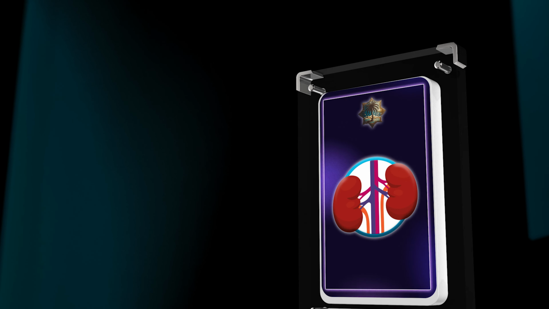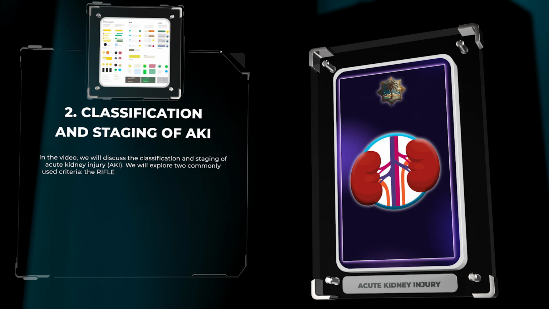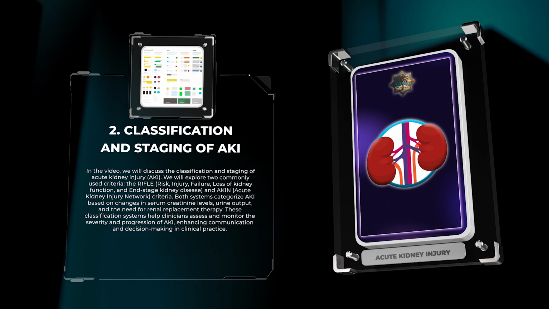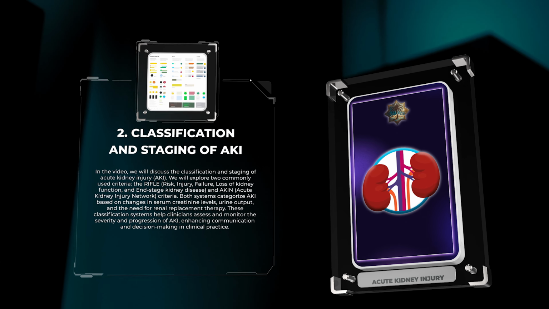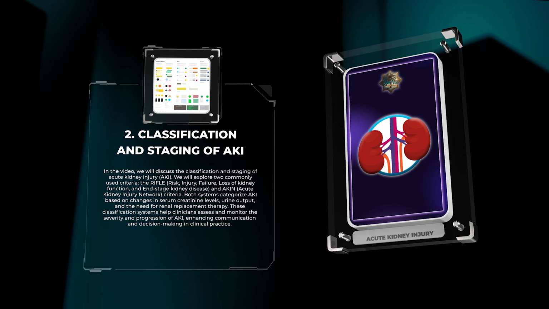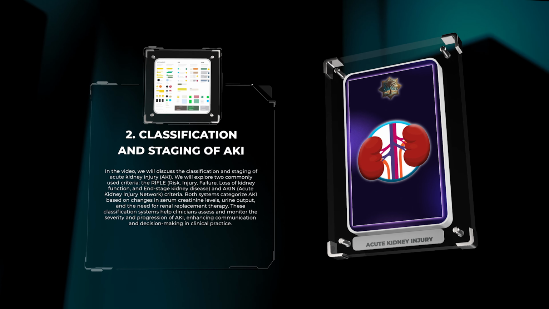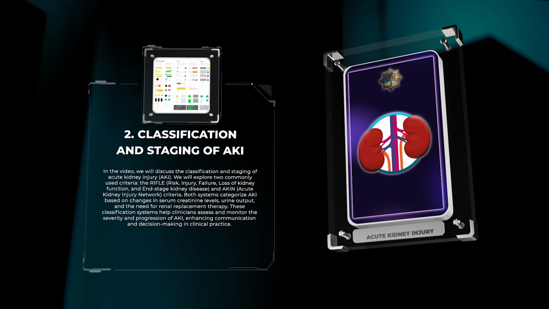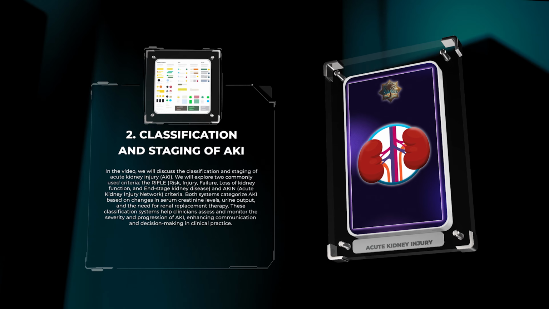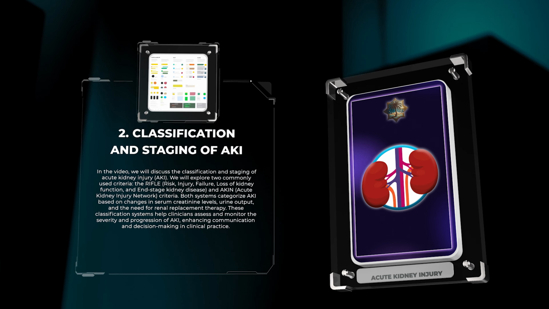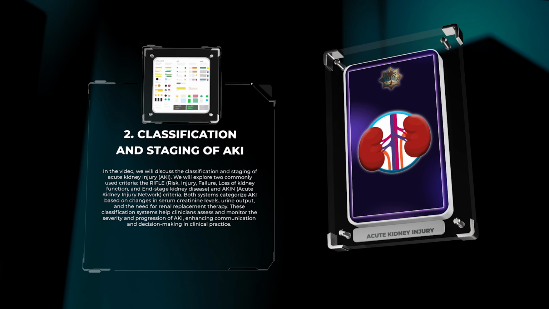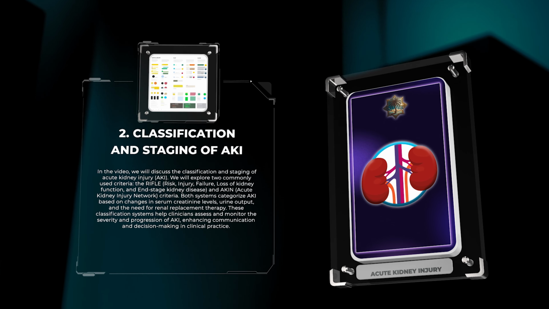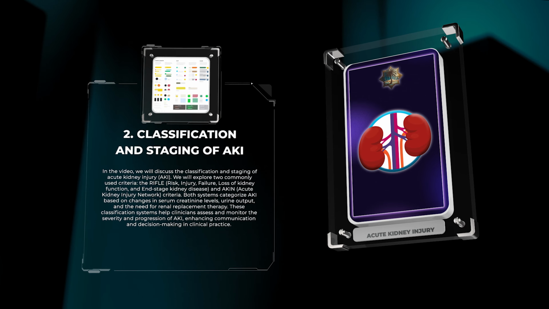In the video, we will discuss the classification and staging of acute kidney injury, AKI. We will explore two commonly used criteria: the RIFLE, risk, injury, failure, loss of kidney function, and end-stage kidney disease, and AKIN, Acute Kidney Injury Network, criteria. Both systems categorize AKI based on changes in serum creatinine levels, urine output, and the need for renal replacement therapy. These classification systems help clinicians assess and monitor the severity and progression of AKI, enhancing communication and decision-making in clinical